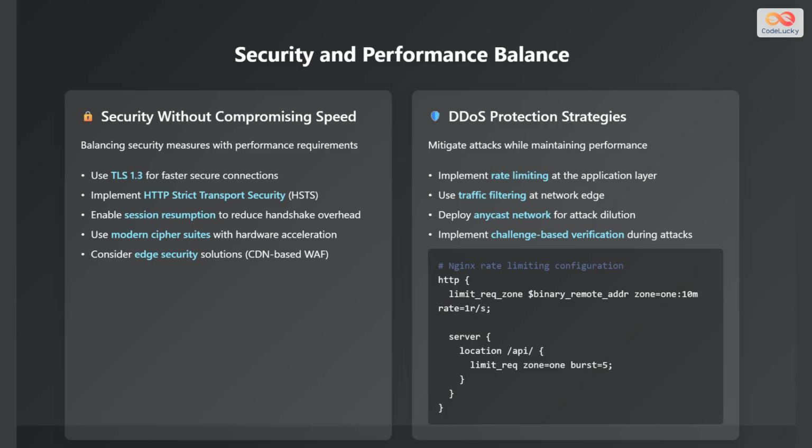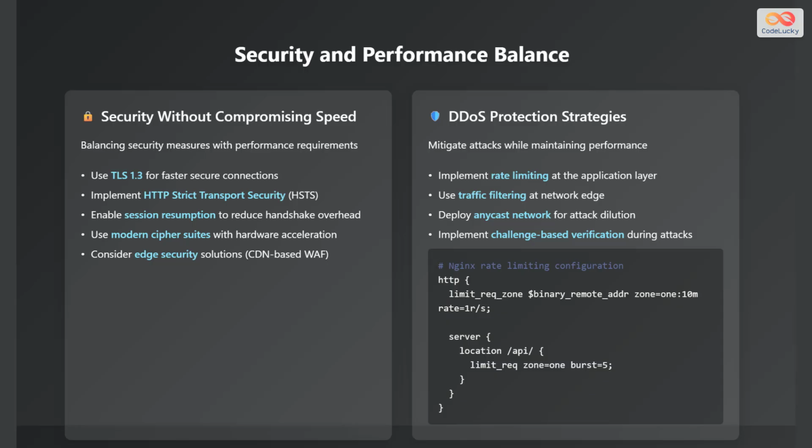To mitigate distributed denial of service, or DDoS, attacks while maintaining performance, there are certain steps to take. Implement rate limiting at the application layer. Use traffic filtering at the network edge. Deploy anycast networks for attack dilution and implement challenge-based verification during attacks.